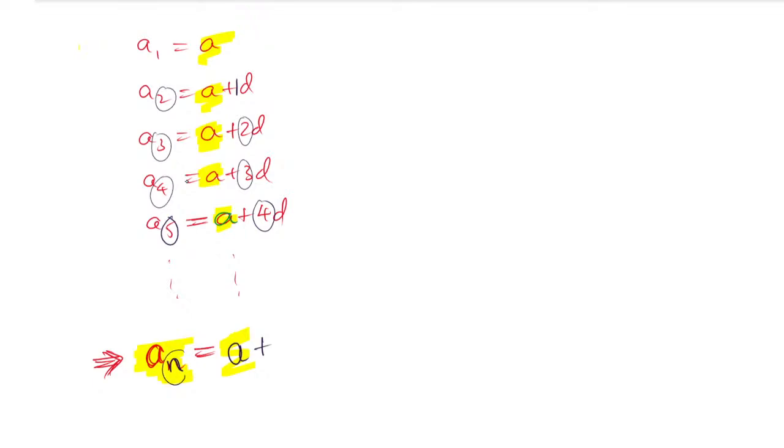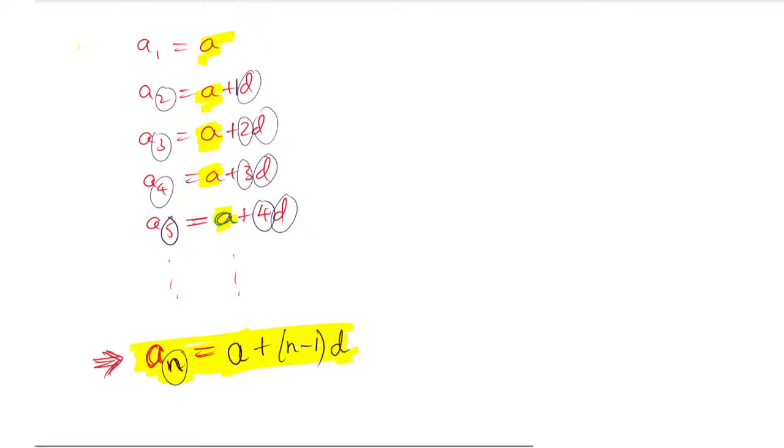So here you have n, so one less: n minus 1. Put it in a bracket. Very importantly, you have to put it in a bracket. If you don't put the bracket, it is wrong. Next, the difference d is as it is everywhere, so we will put d as it is. And this is your formula to find the nth term of an AP. So write it down.